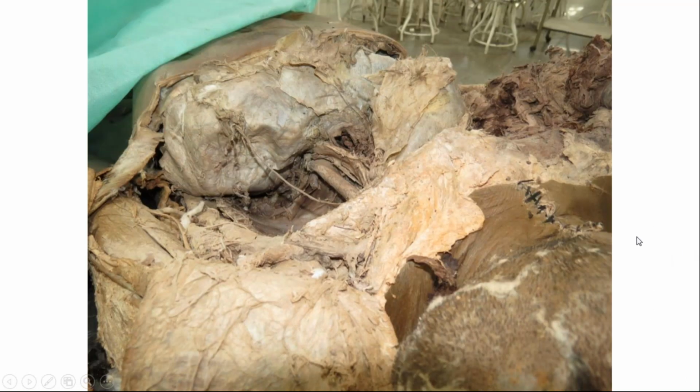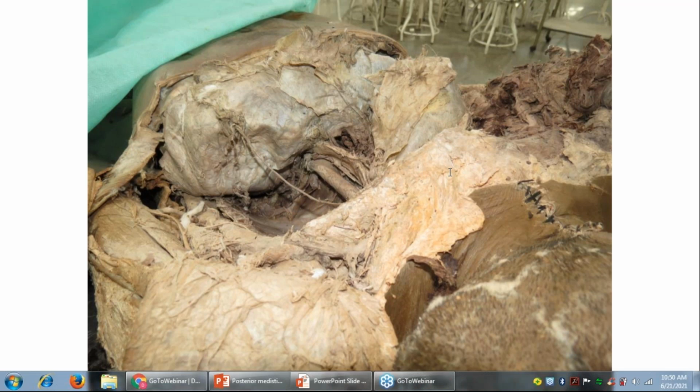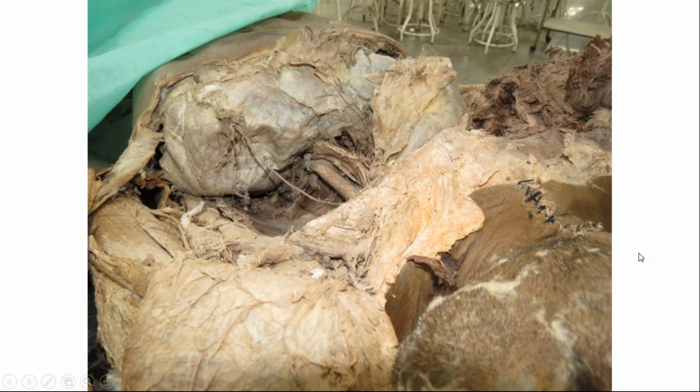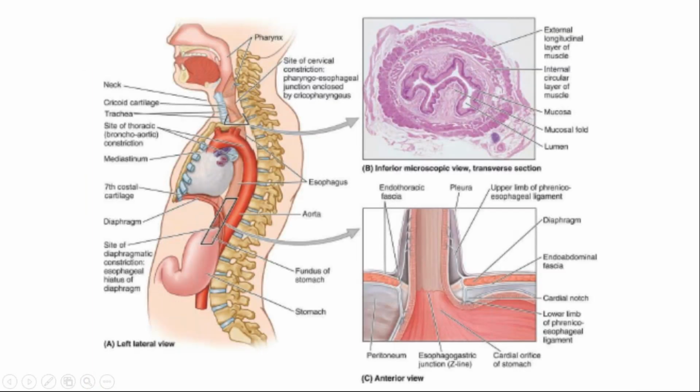Okay. अब इस डायग्राम में भी वही व्यू है, ऊपर से देख रहे हैं. These are the openings which we'll discuss again. This is the phrenic nerve. कौन से phrenic nerve है ये वाला? This one is the left phrenic nerve. Okay. So this is the right side, this is the left side. These are the openings which we'll discuss. Okay. Right. So अब हम बात करते हैं esophagus की.